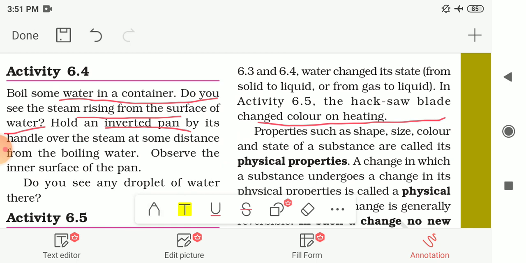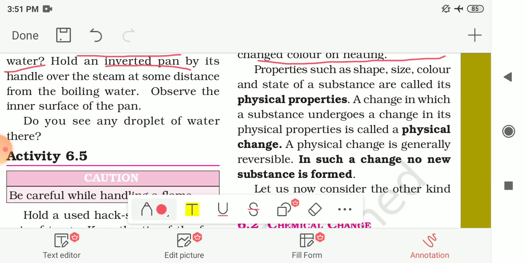Such properties as shape, size, color and state of a substance are known as physical properties. The change in which a substance undergoes a change in its physical properties is called a physical change.